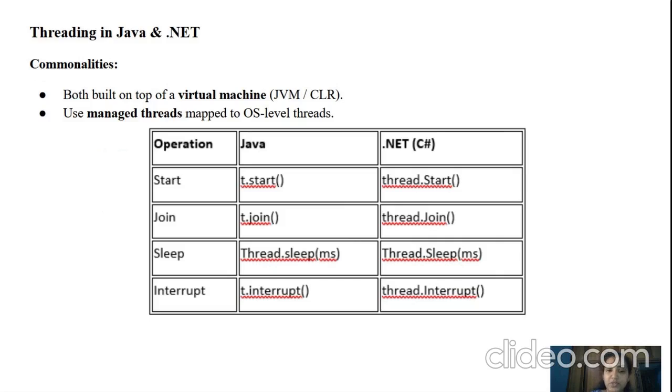Whenever you perform the join operation, it is t.join for Java and Thread.join for .NET. Sleep is Thread.sleep for Java and Thread.Sleep for C sharp. Next, interrupt: the Java function is called t.interrupt, and .NET is called Thread.interrupt.